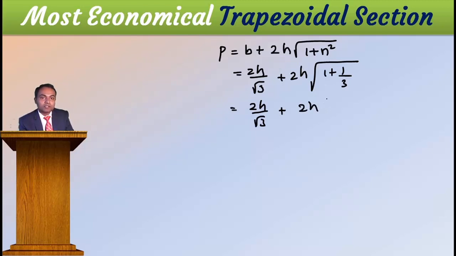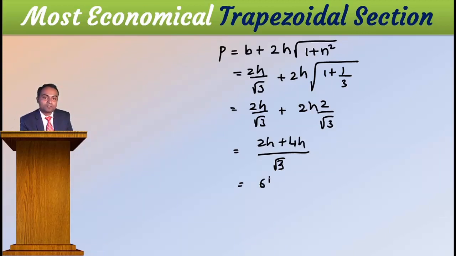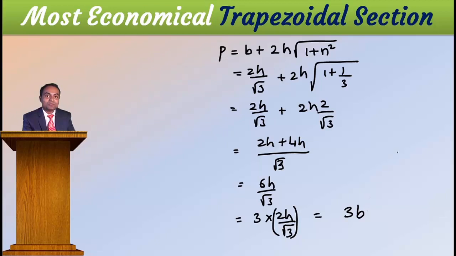Okay? Then 2h by root 3 plus 2h, this becomes 4 by 3, 4 by 3 means 2 by root 3, 2 by root 3. Then root 3 common denominator. Then this is 2h plus 4h, that is your 6h by root 3. Okay, this magically I will write it like 3 into 2h by root 3. See how I am doing magic. Then what is this? This is your b. Then 3b. Now again you should shout, Eureka, Eureka, perimeter equal to 3b.